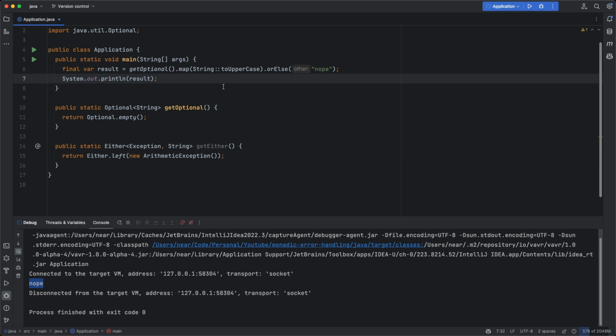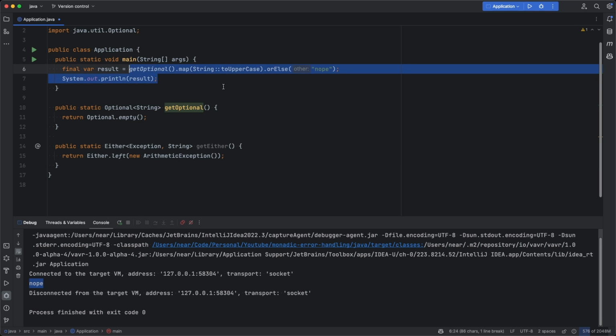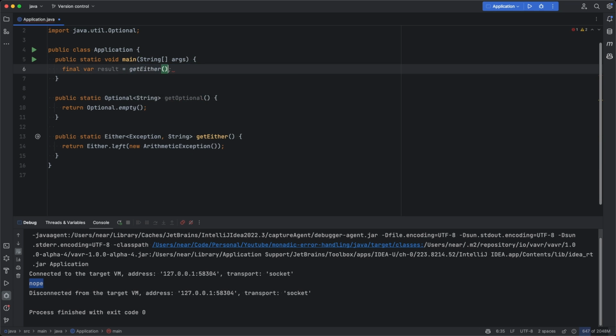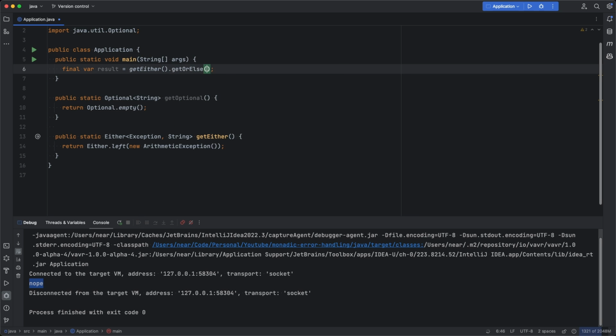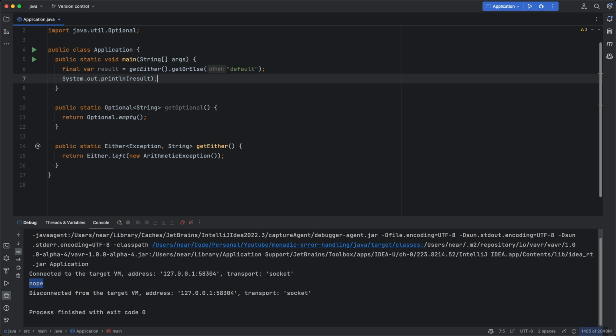So over in our main method, what I can do here is the following. I can call getEither. And just like in Rust, I could try to unwrap this result by calling getOrElse and returning a default value instead. Let's print this to the console and see what happens.